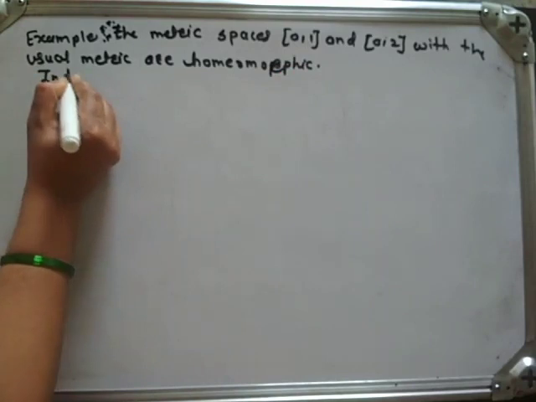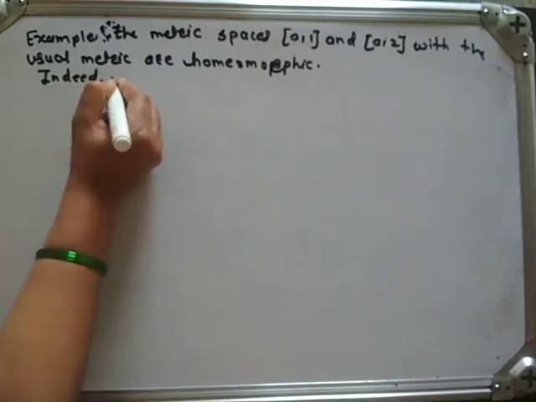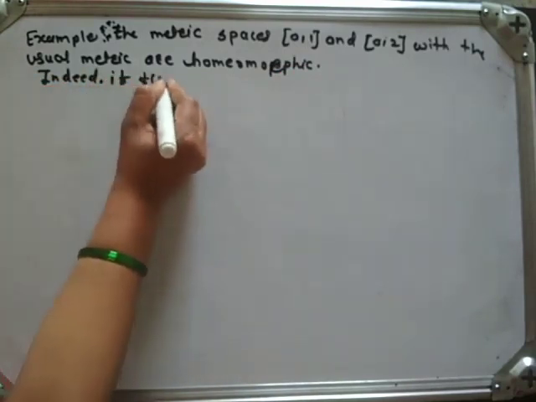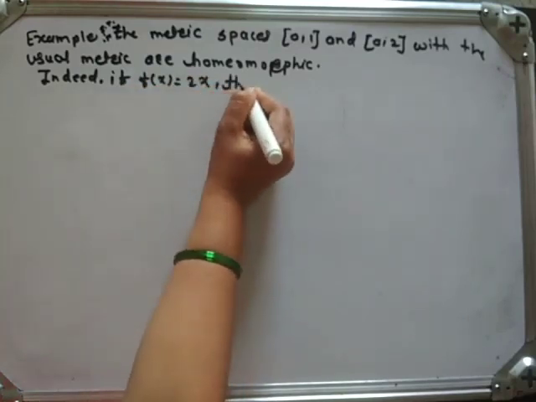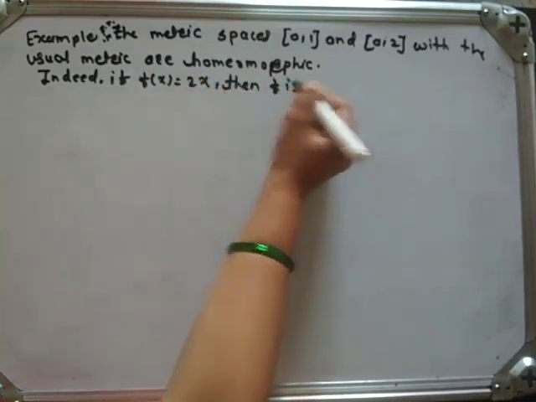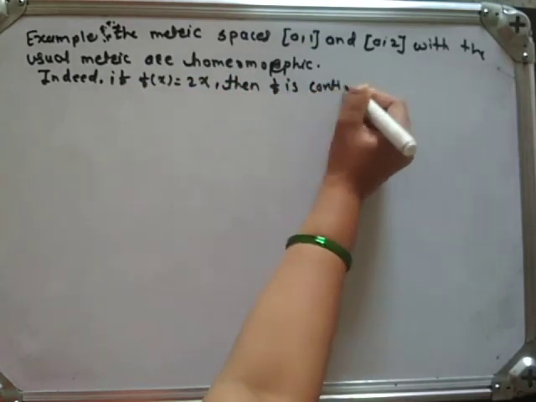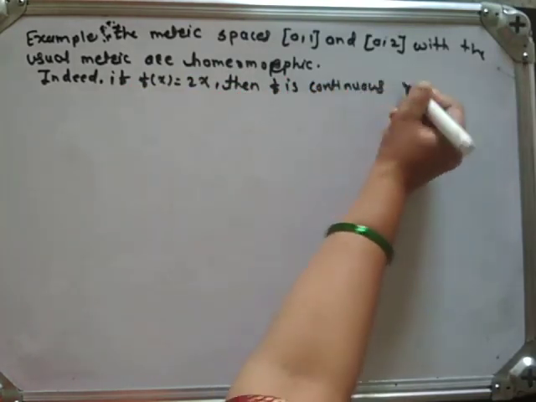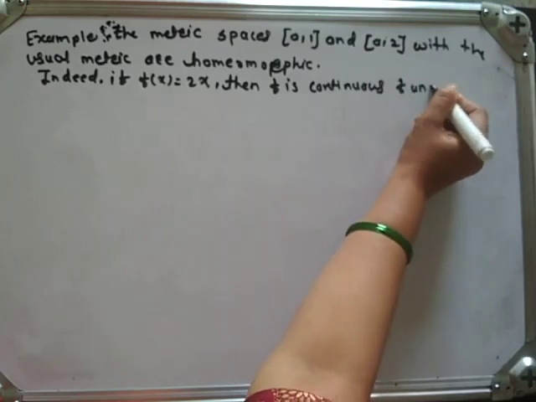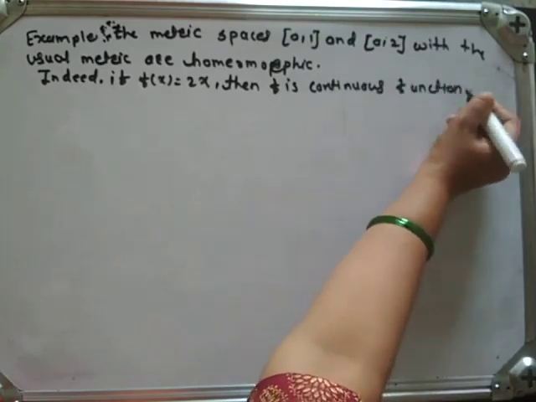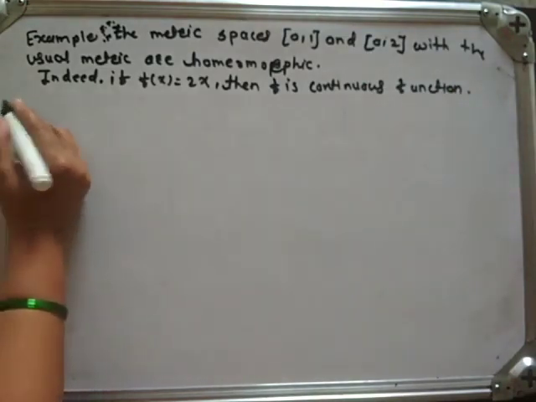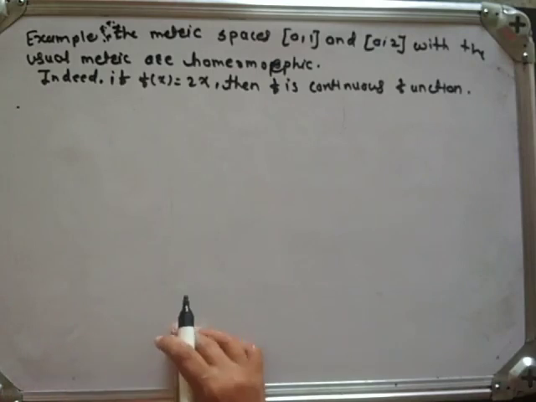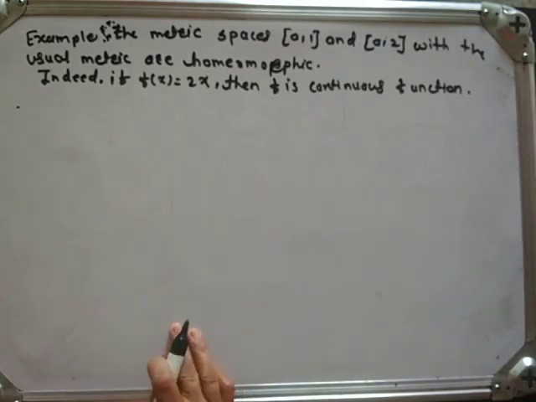In this, if f of x is equal to 2x, then f is a continuous function. In the previous video, we have seen the definition of homeomorphism.